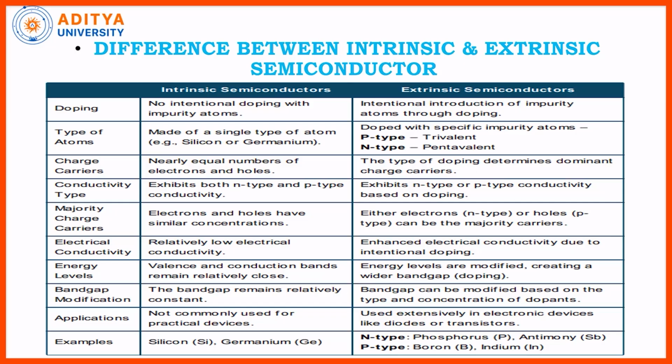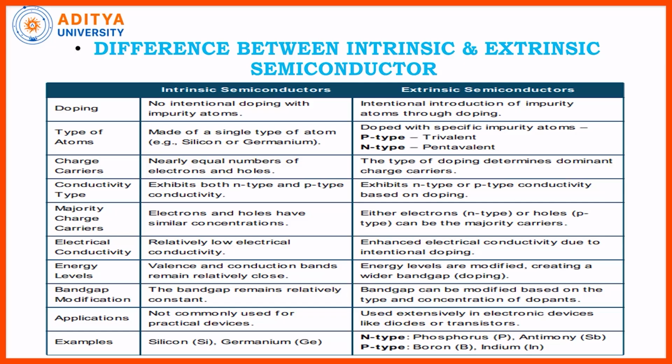Applications: intrinsic semiconductors are not commonly used for practical devices, and extrinsic semiconductors are extensively used in making a lot of electronic devices and components: diodes, transistors, MOSFETs, JFETs, SCRs, and all these things use extrinsic semiconducting materials.